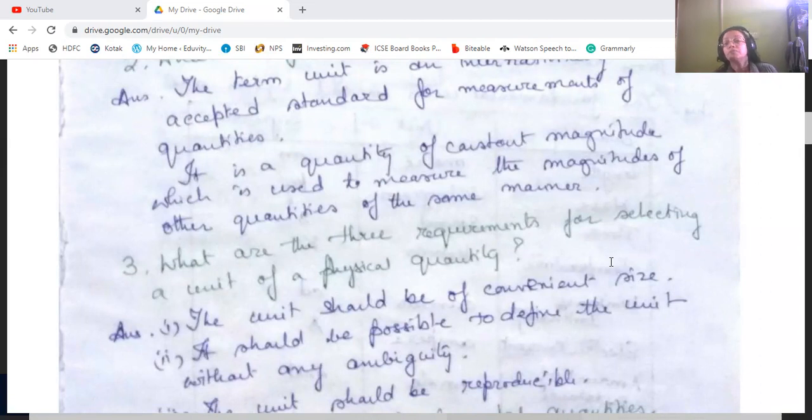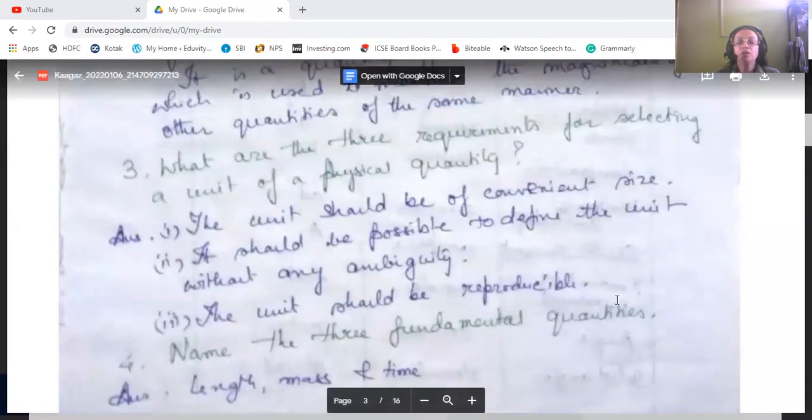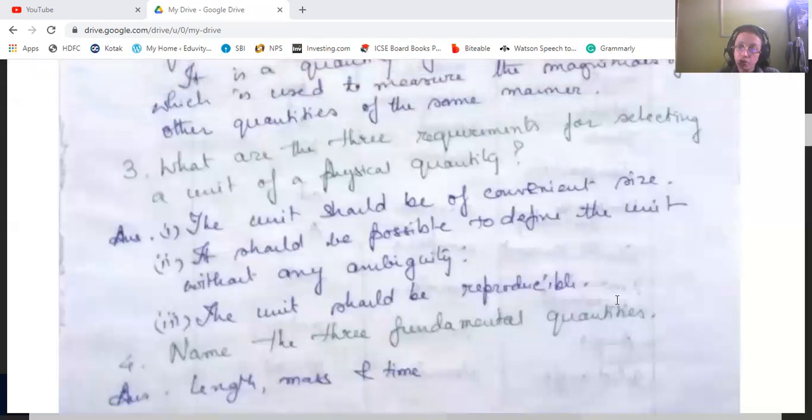Second, it should be possible to define the unit without any ambiguity or confusion. Third, the unit should be reproducible.